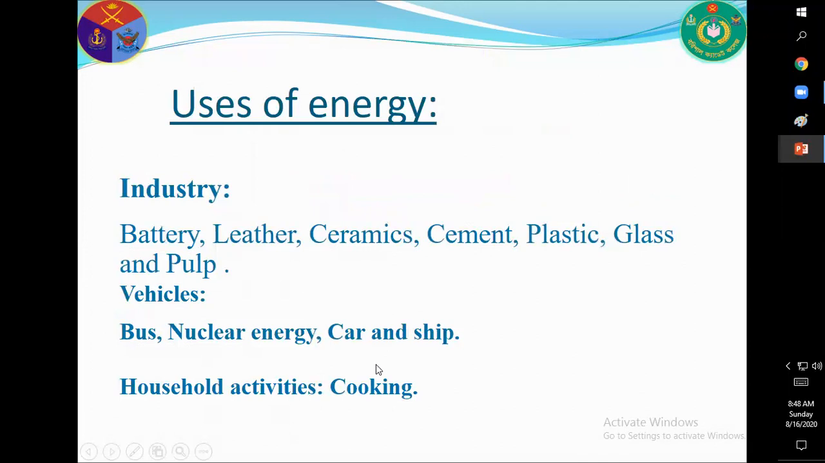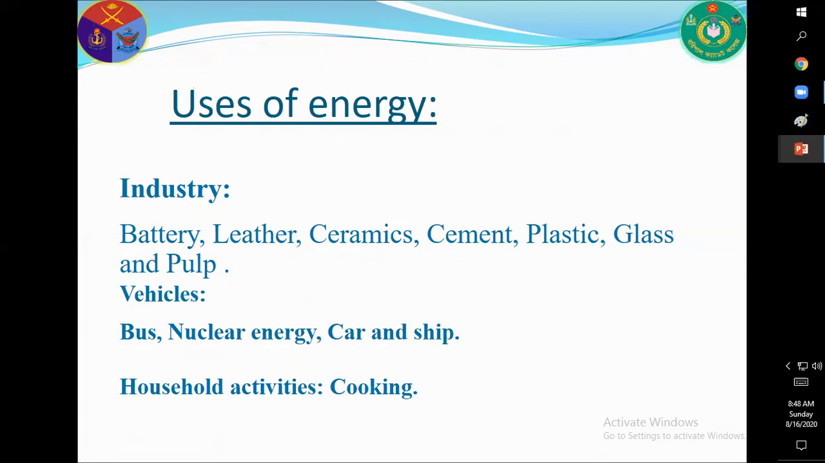So, uses of energy. This produced energy is used in different types of batteries, the leather industry, ceramics industry, cement industry, plastic industry, glass industry, and pulp industry. Also, this type of energy is used everywhere in our life. So it is very important. Energy is very important and it is used for different purposes in our life.